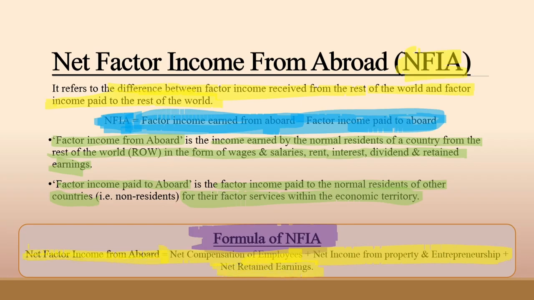Repeat with me this formula. It's very important to learn this formula, so repeat with me. NFIA equals net compensation of employees plus net income from property and entrepreneurship plus net retained earnings.